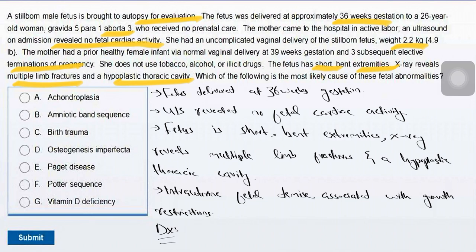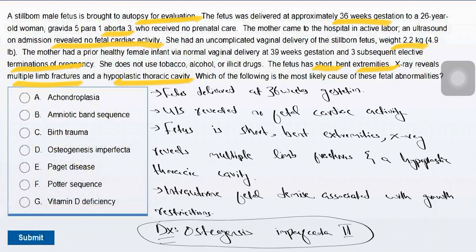So this fetus was delivered at 36 weeks of gestation, and ultrasound revealed no fetal cardiac activity. There is intrauterine fetal demise associated with growth restriction, and the fetus has short, bent extremities. X-ray revealed multiple limb fractures and hypoplastic thoracic cavity. So the diagnosis of this question is osteogenesis imperfecta type 2, and here the correct option is choice D. Why is choice D the correct option?